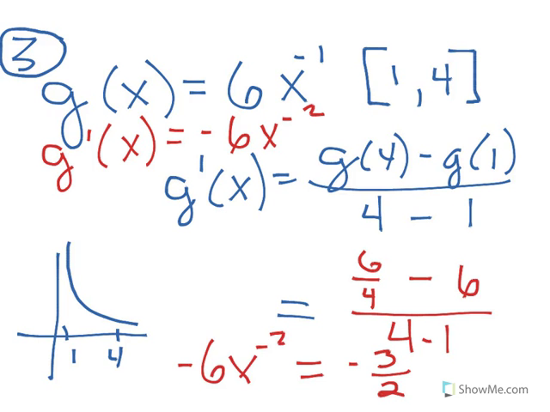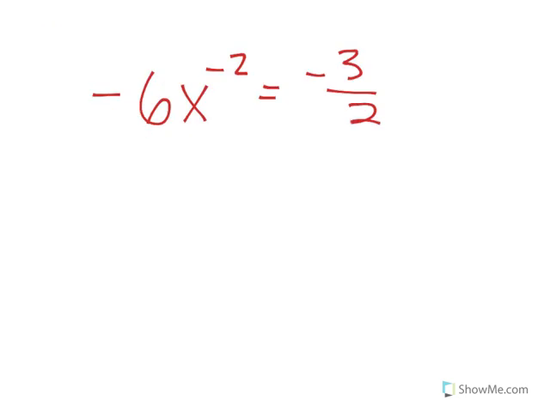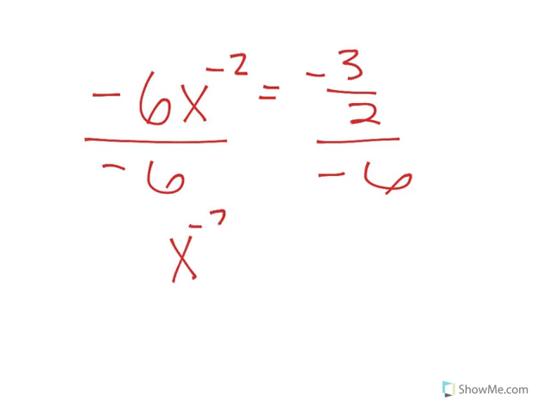I'm going to pause and bring this to another page. So you can solve this a couple different ways. If you have your calculator, you can use the solver feature right on the calculator. I'm going to do it algebraically first. I'm going to divide both sides by negative 6. I'm going to go to my calculator. Negative 3 over 2 divided by negative 6. Hit enter. I got x to the negative 2 equals 1/4.